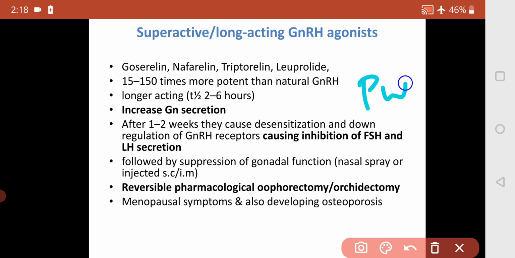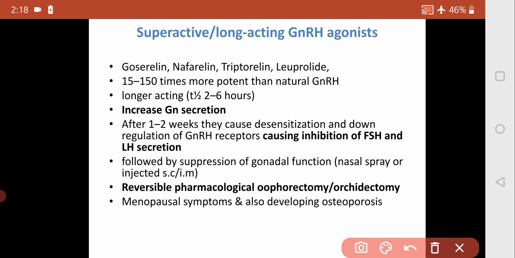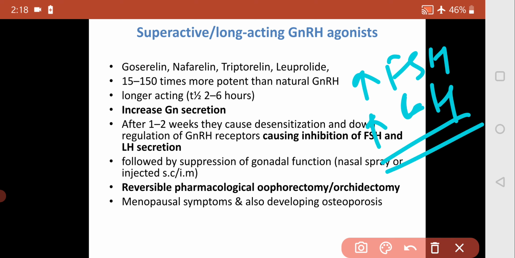We are talking about GnRH agonist. When we use it in a pulsatile manner, that is, not continuous daily administration but every 90 minutes, then it increases FSH and LH, that is, the gonadotropins.